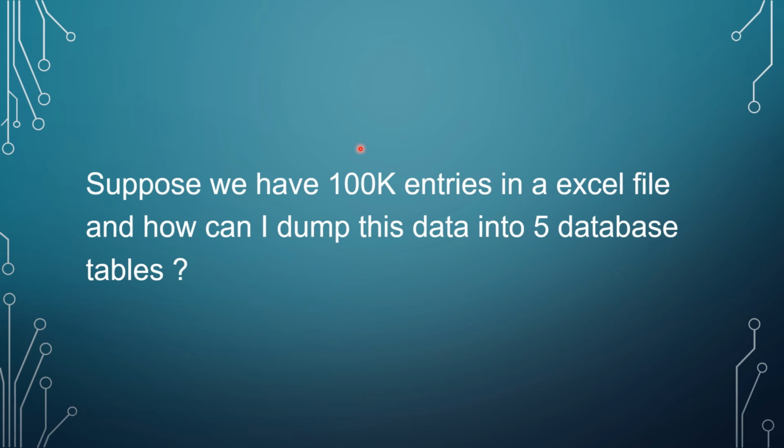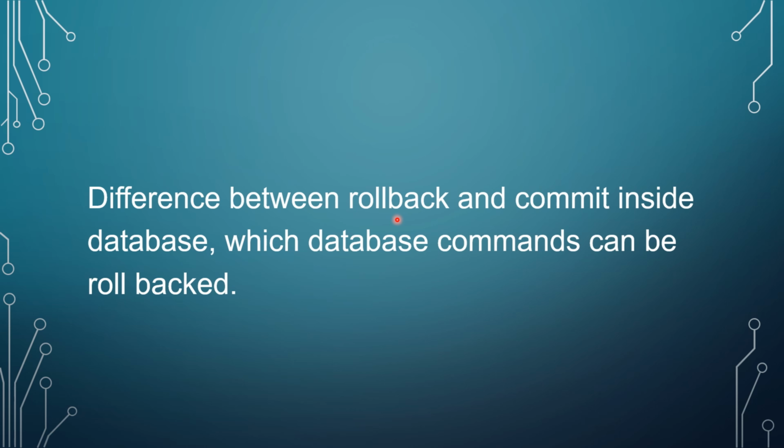So moving on further to our next question, that is, can you tell me the difference between rollback and commit inside the database? Like what are the different commands which can be rolled back? Although there might be some commands which cannot be rolled back, but what are the different commands which can be rolled back? So research a bit, learn a bit, and provide your answers in the comment.